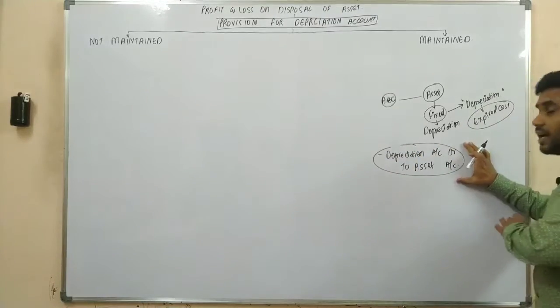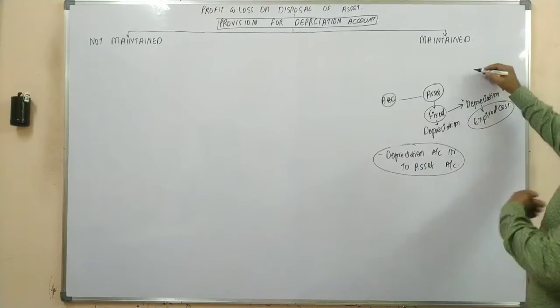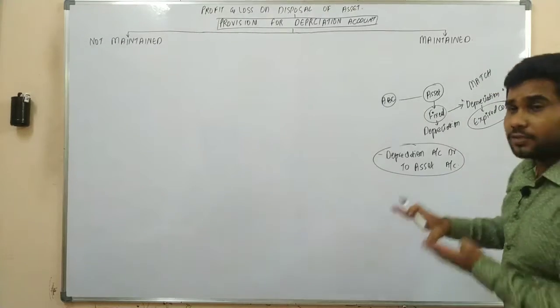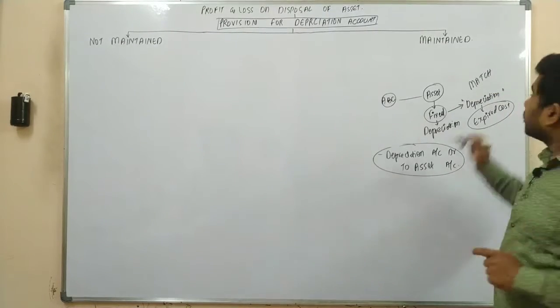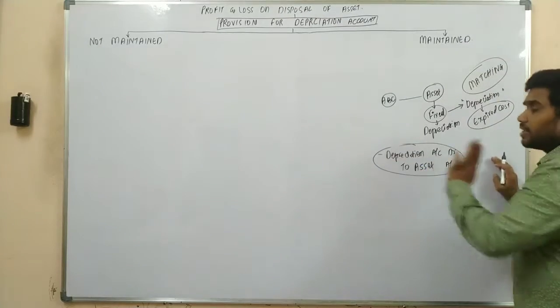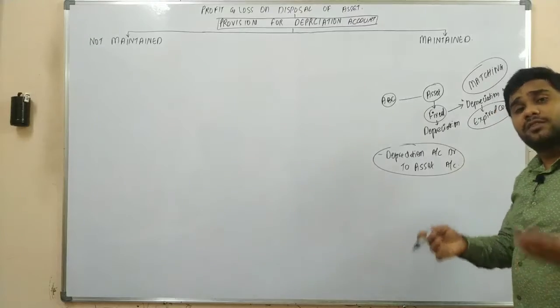We record this journal entry as per the matching concept, as the expenses should match with the revenue.